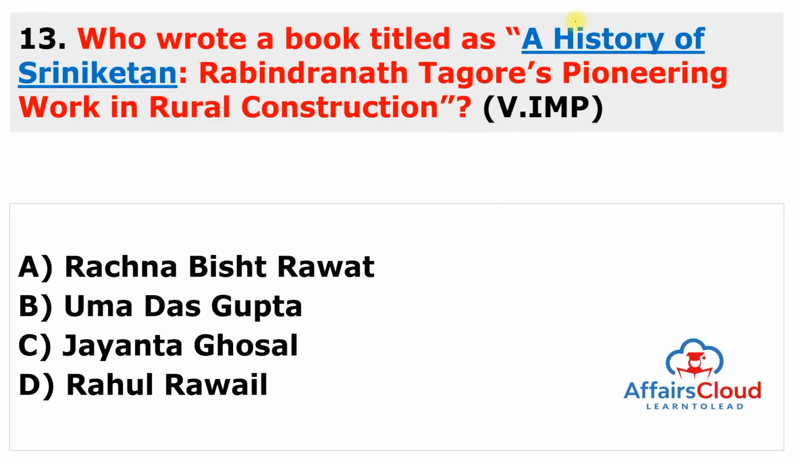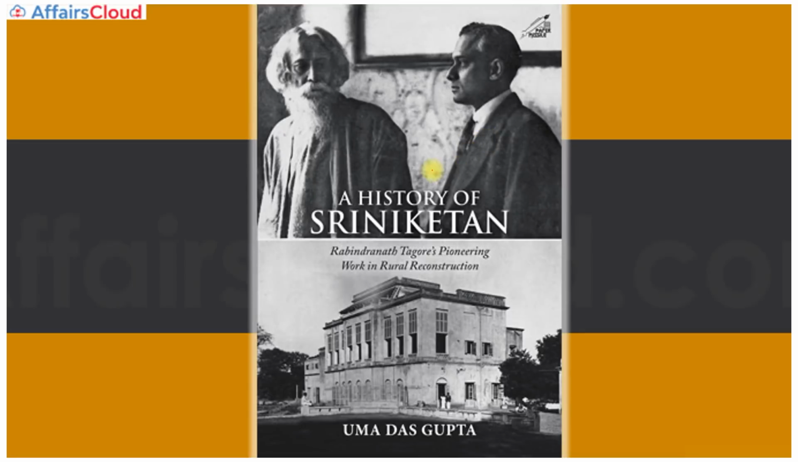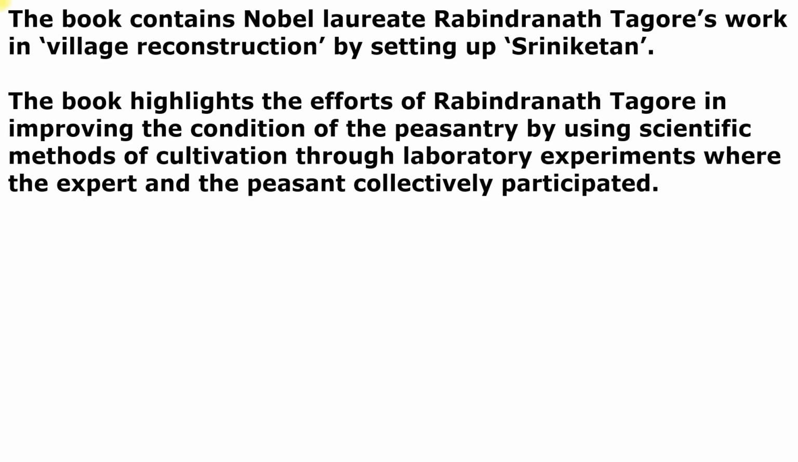Who wrote a book titled History of Sriniketan? This is Rabindranath Tagore's pioneering work in rural reconstruction. So this book is about the work of Rabindranath Tagore, and this book is written by Uma Das Gupta. So the answer of this question is B. So the name of the book is very important, A History of Sriniketan. You can see here a very beautiful cover page, A History of Sriniketan, Rabindranath Tagore's pioneering work in rural reconstruction. So the book contains Nobel laureate Rabindranath Tagore's work in village reconstruction by setting up Sriniketan.